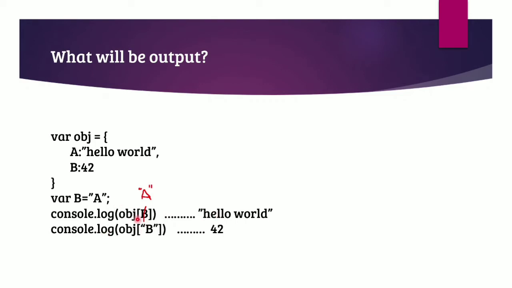But if we want our answer to be 42, it is always recommended to write b inside double quotes or single quotes as a string, so that it will not be replaced by any variable and we will get our desired output as 42. This is a very small thing, but it is a thing to be noted down. Once this is done, we are ready to move ahead to our next question.